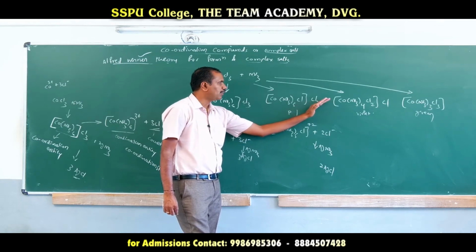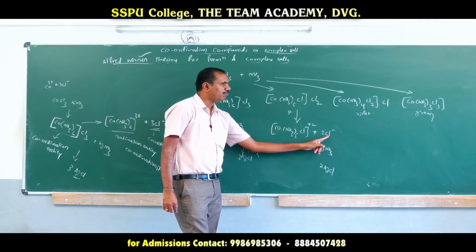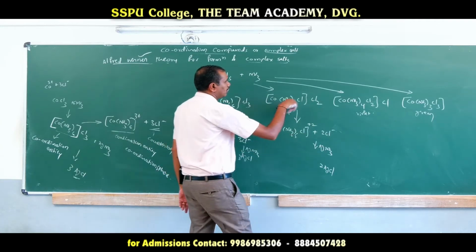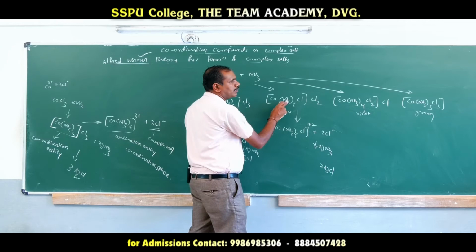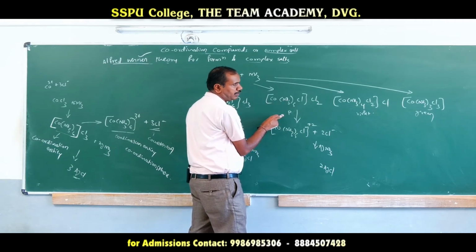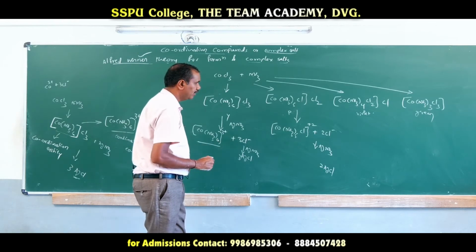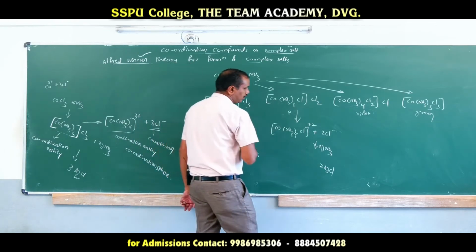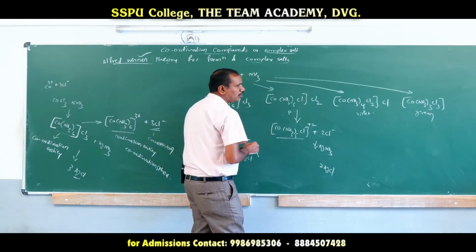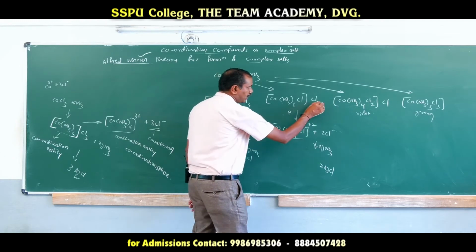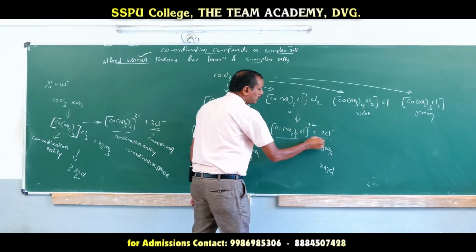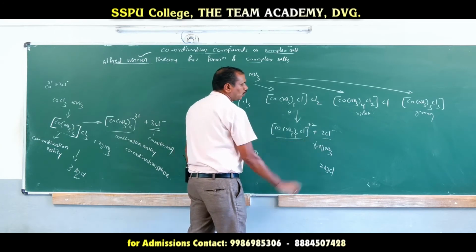The one which is outside of the coordination sphere can dissociate to form a simple ion. The one which is within the coordination sphere does not undergo dissociation. They are held by coordinate covalent bond, by strong bonding, so that does not undergo dissociation. It can form some complex salts. Another species which is outside of the coordination sphere is called a counter ion.